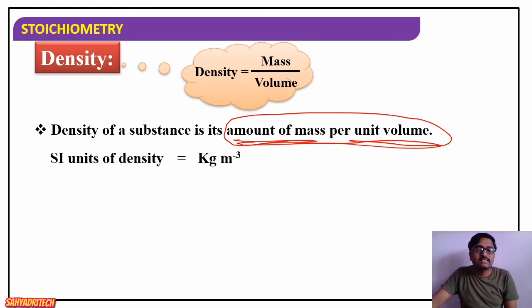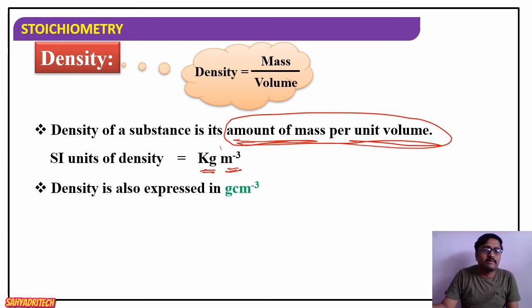What is the SI unit? Mass is expressed in kg and volume is expressed in meter cube. So kg per meter cube is the SI unit for density. And how is density commonly expressed? Density is commonly expressed in terms of gram per centimeter cube. The SI unit is kg per meter cube, but the most common way is gram per centimeter cube.